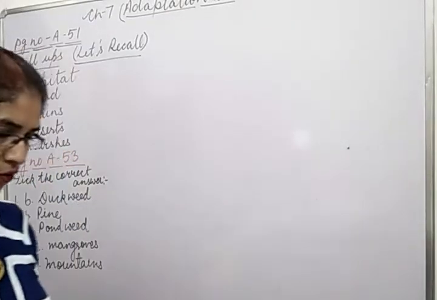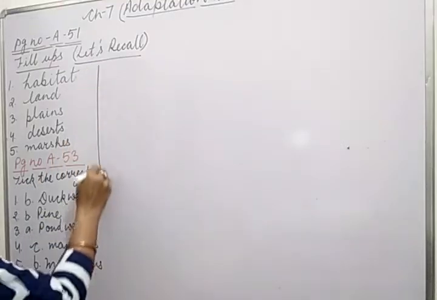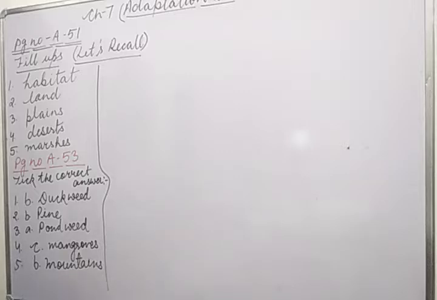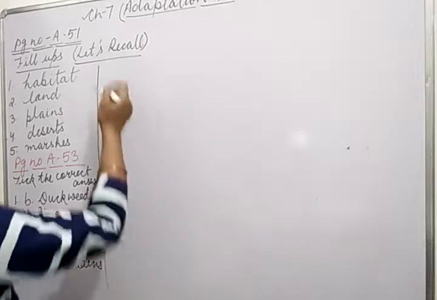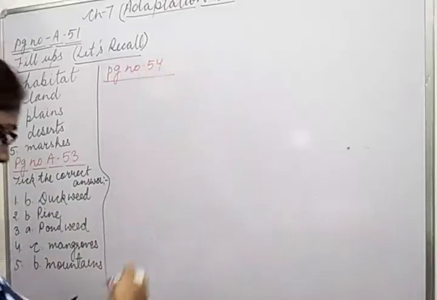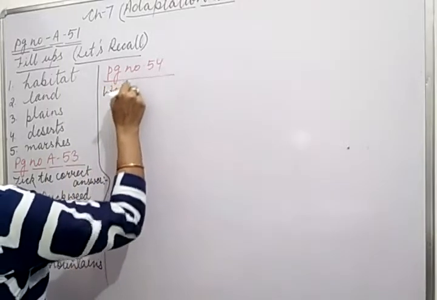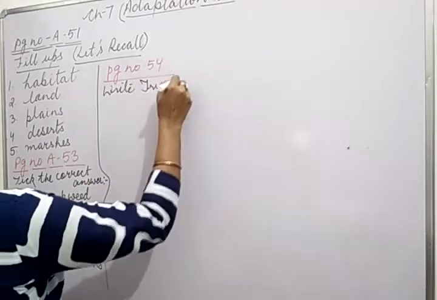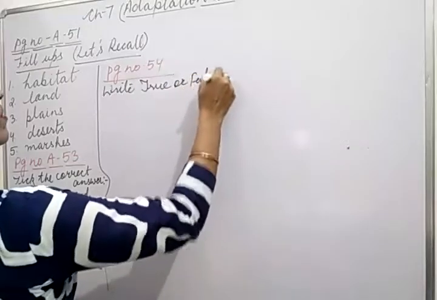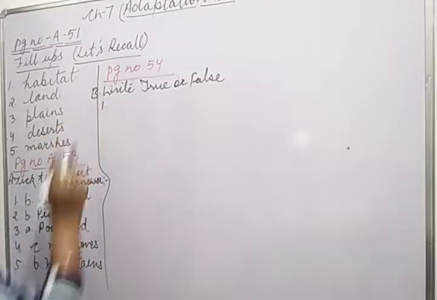Page number 54 and in that true or false is given. Page number 54 पे आपके true false हैं. Let's do it. And this is A part, this is B part. Okay, first question.